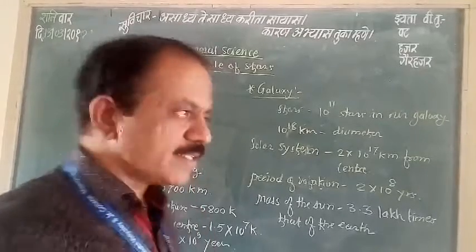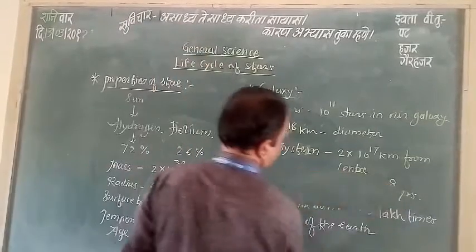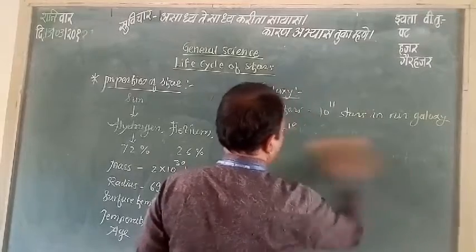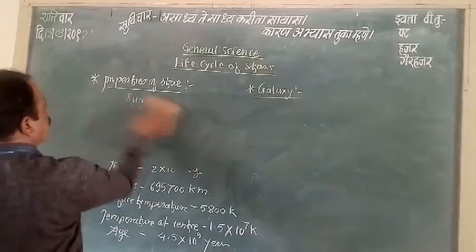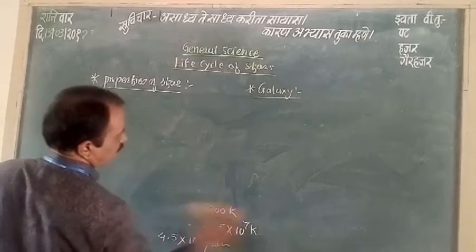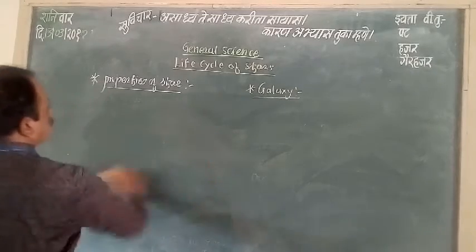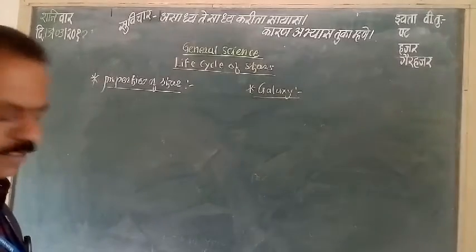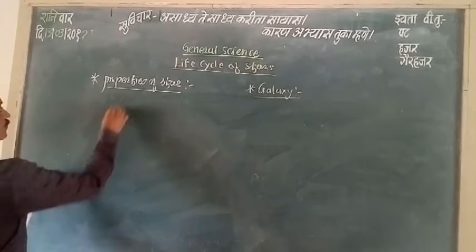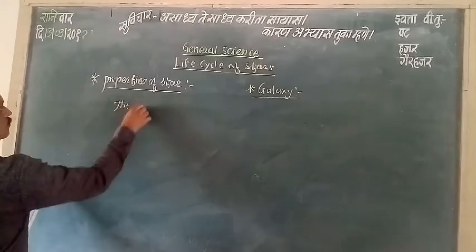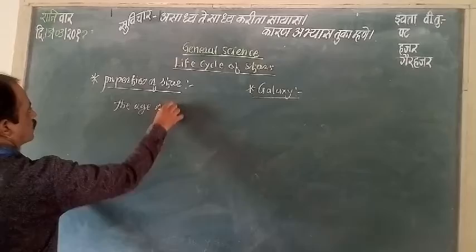Now the next point is the properties of our sun, the age of the sun.